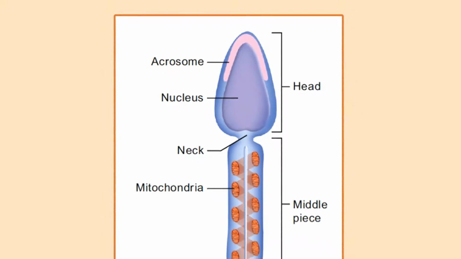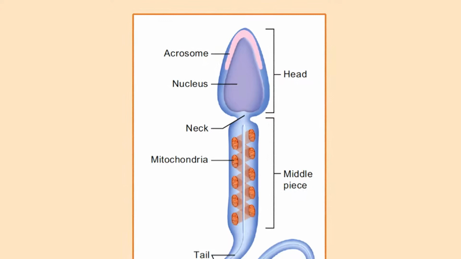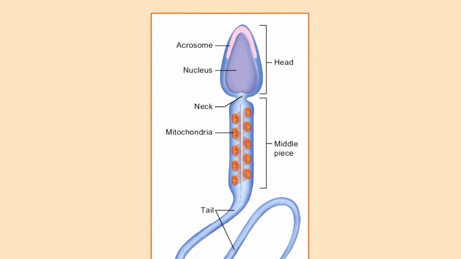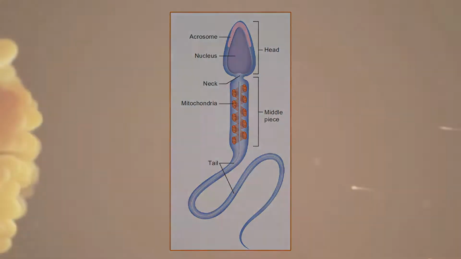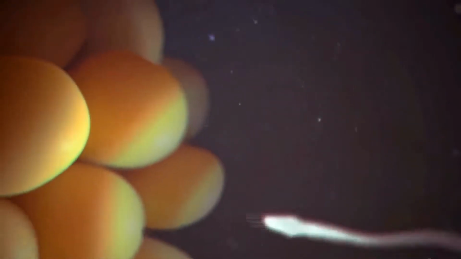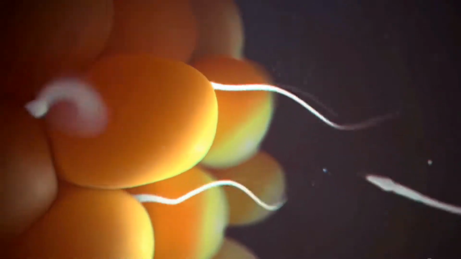In this acrosome, an important enzyme is present, called hyaluronidase. This enzyme is responsible for penetration of the ovum. During fertilization, it helps to penetrate the head inside the ovum.